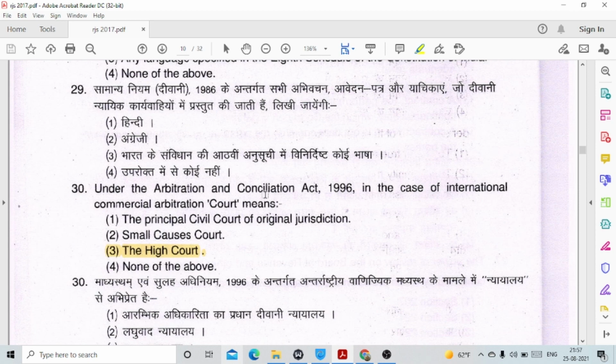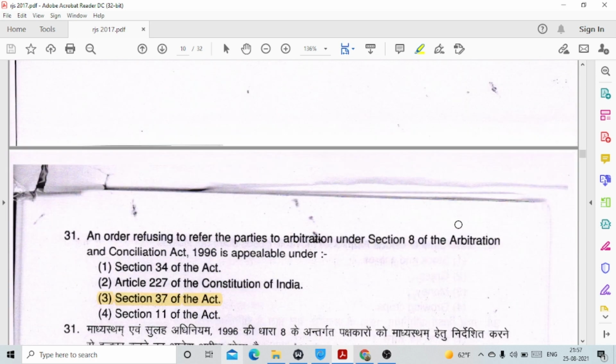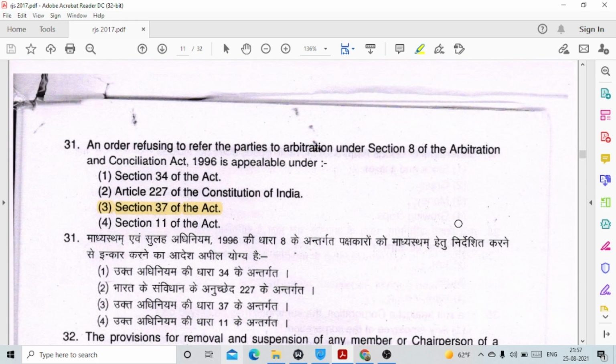Question number 30. Under the Arbitration and Conciliation Act 1996, in the case of International Commercial Arbitration, Court means option number 3, the High Court. Question number 31. An order refusing to refer the parties to arbitration under section 8 of the Arbitration and Conciliation Act 1996 is appealable under. This is option number 3, section 37 of the Act, which deals with appeals.